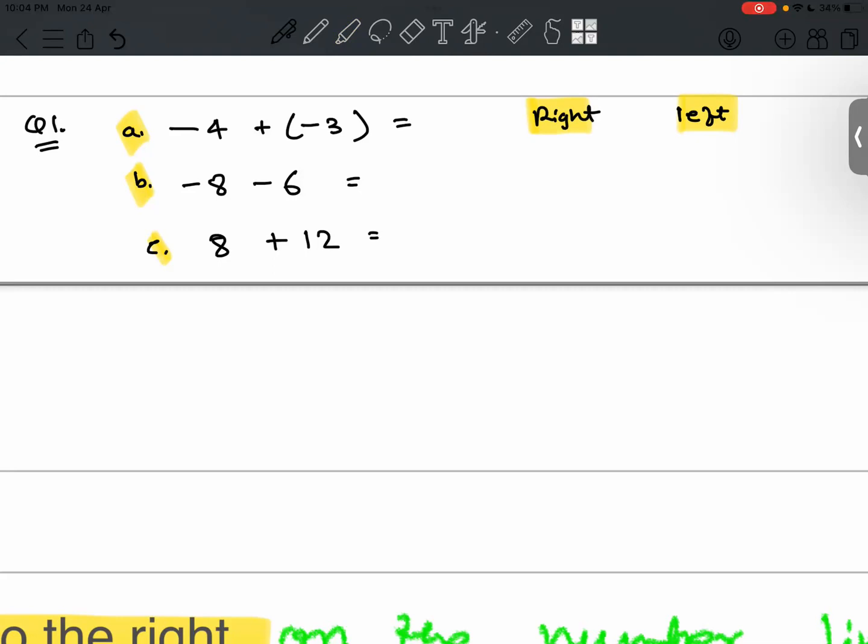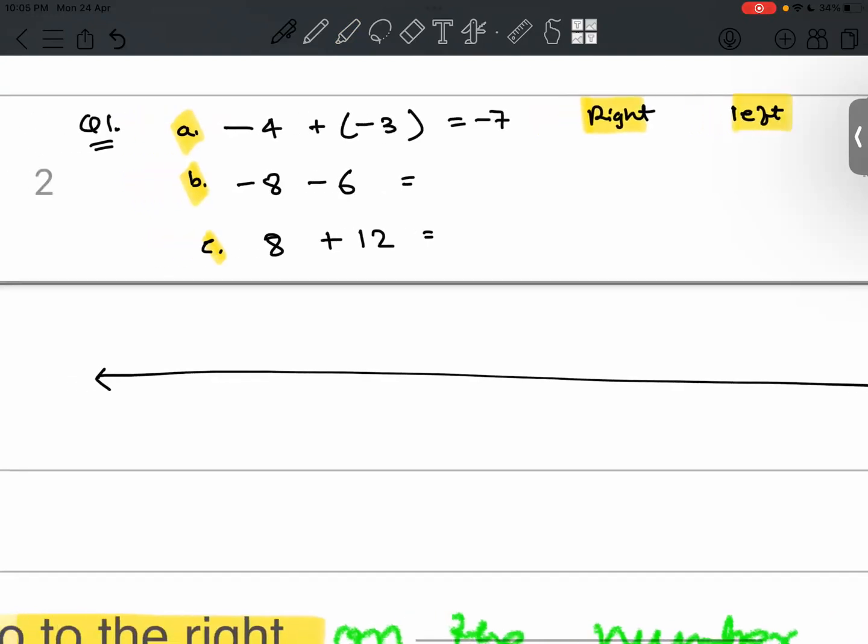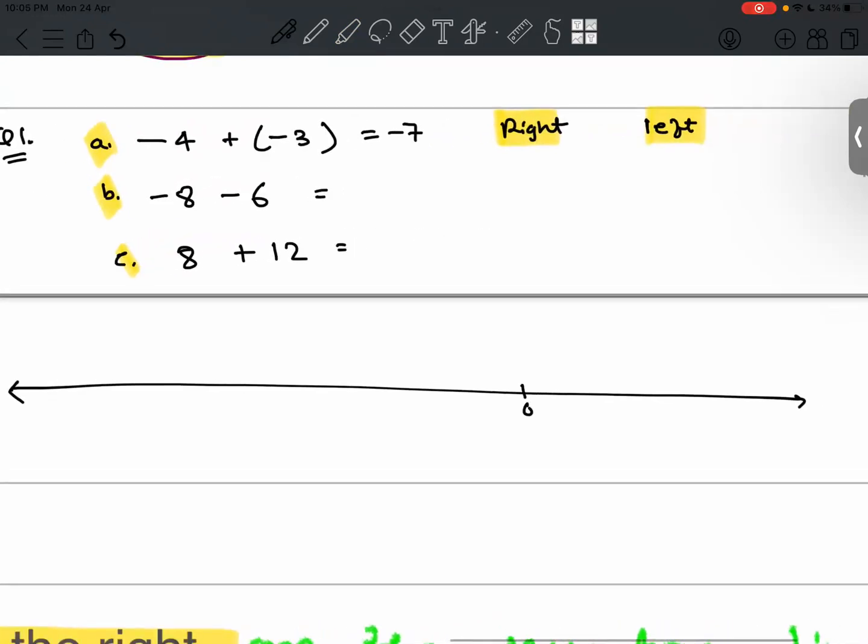First one is right side, sir. Right side. Let's see how. -4 plus -3 gives you -7. If you draw the number line for reference, this is our number line: -1, -2, -3, -4, ... -7.